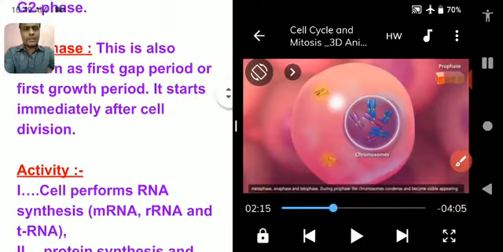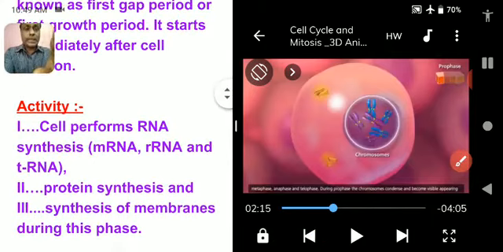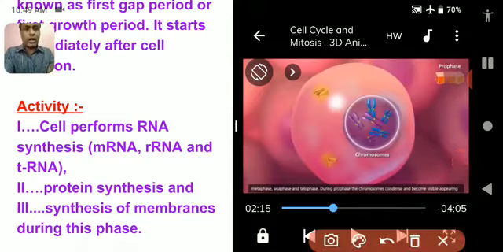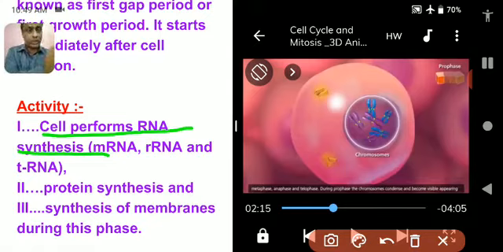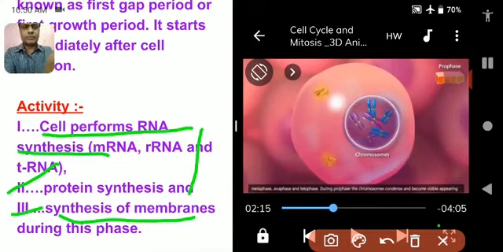What are the activities that take place during G1 phase? The cell performs RNA synthesis, means RNA gets prepared, which you have already seen in the earlier course of the video that has been played over here. RNA synthesis takes place during the G1 phase. Further protein synthesis takes place during the G1 phase, and synthesis of membrane during this phase.